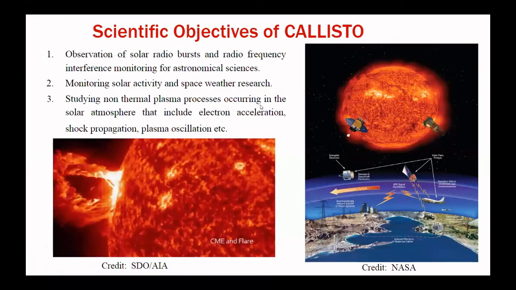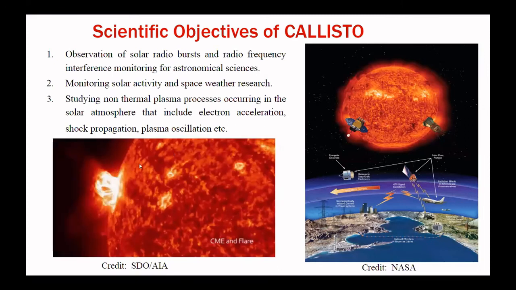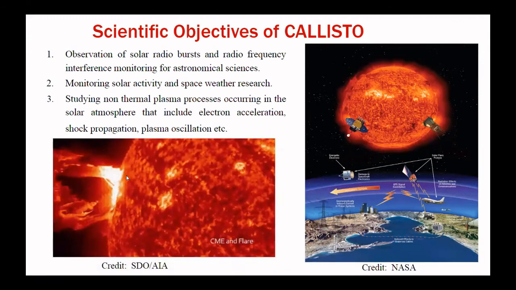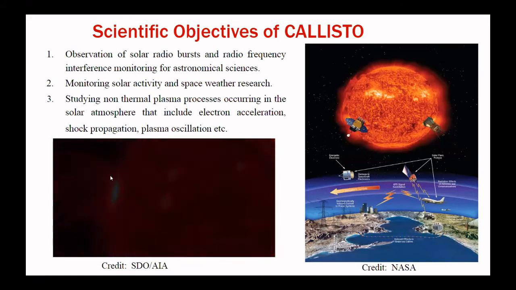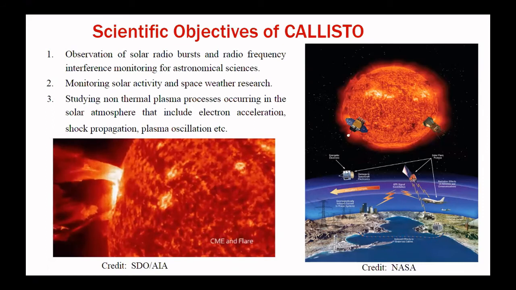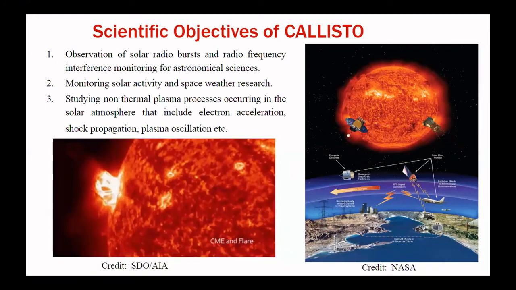Although this instrument is very small and compact, in terms of scientific solar phenomena, it has great importance to understand solar activity like solar flare and coronal mass ejection. Solar flare is basically a sudden brightening on the sun, and coronal mass ejection is the eruption of plasma. During this CME, when plasma is erupted and travels through the interplanetary medium, it may disrupt our satellites, our GPS signal, our power grid, and it may affect the health of astronauts.